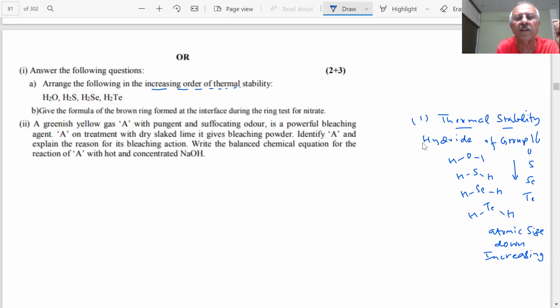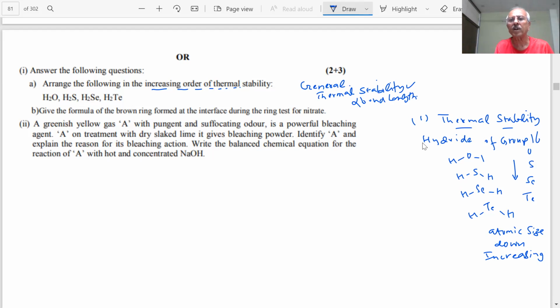We are already aware, student, that thermal stability is related to bond length in many ways. Thermal stability is inversely proportional to bond length.